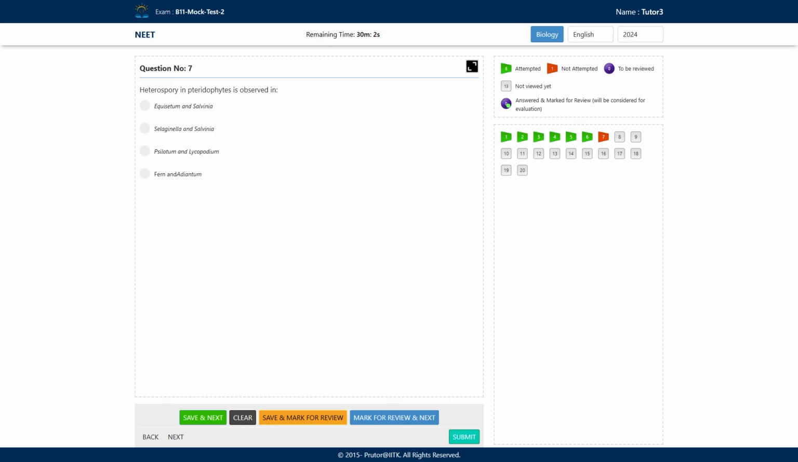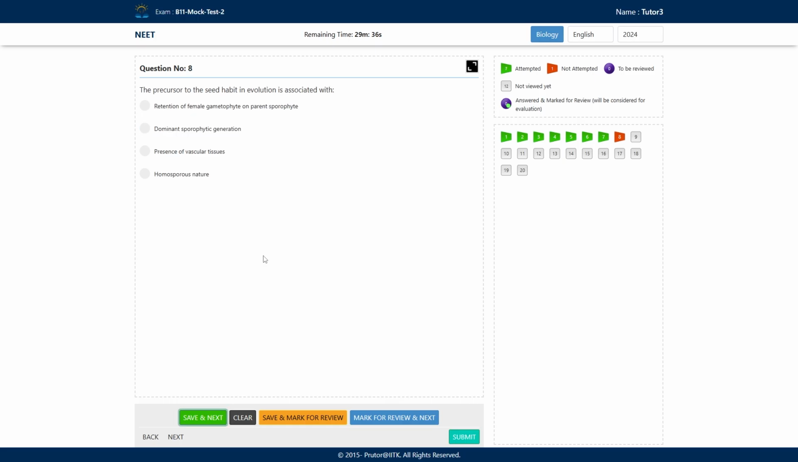But Selaginella, they bear the microspores and macrospores, right? And Salvinia also bears the microspores and macrospores. So heterosporous pteridophytes are observed in Salvinia and Selaginella. So we will opt B as the correct answer and move to our next question.